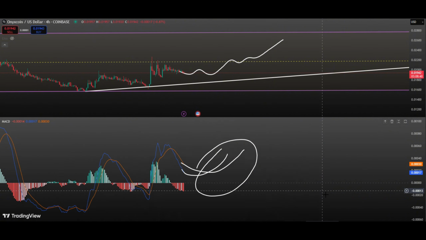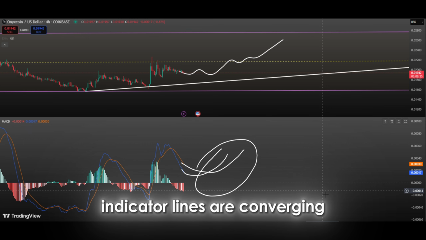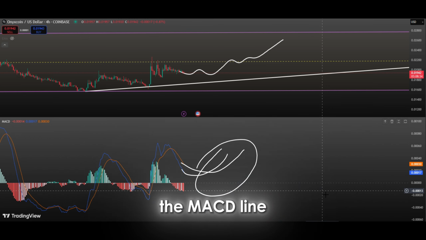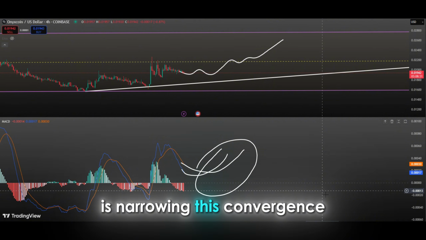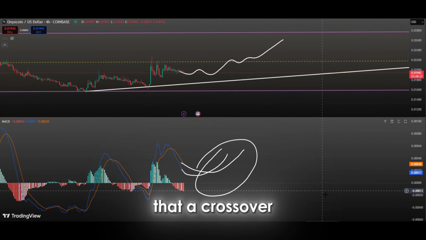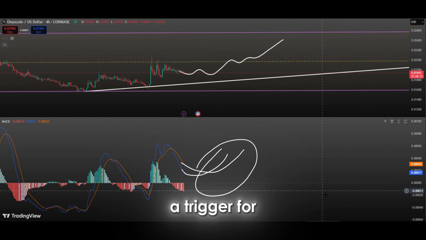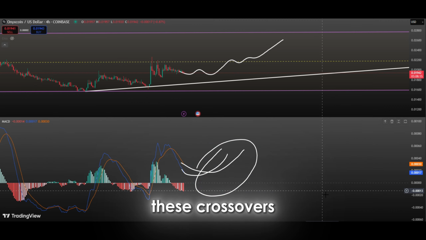The current MACD position shows that the indicator lines are converging, meaning the distance between the MACD line and the signal line is narrowing. This convergence is generally considered a strong sign that a crossover may occur soon. If this crossover happens to be upward, the technical setup would generate a very positive signal. Such a scenario could act as a trigger for long positions. Therefore, it is important to closely monitor these crossovers.